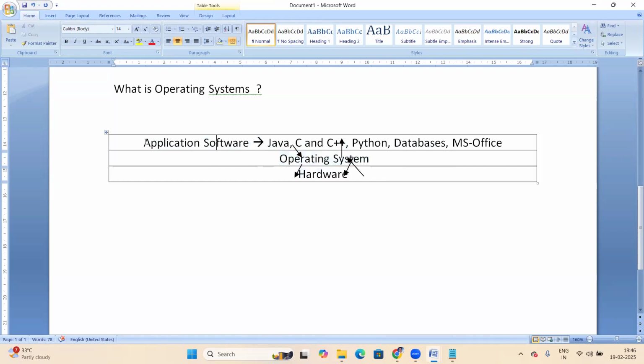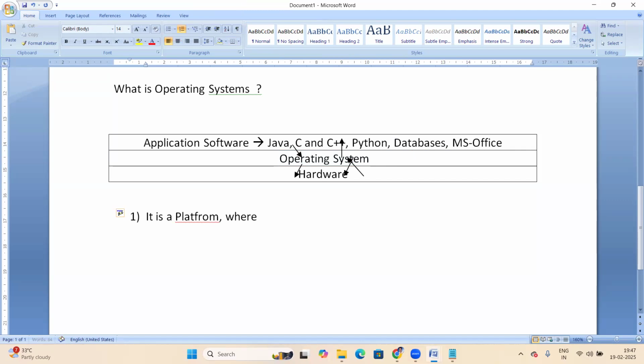All these application programs run on top of the OS. So the OS acts like a platform. On top of it, all are running. So what does OS mean? Simply, we can say it is a platform.